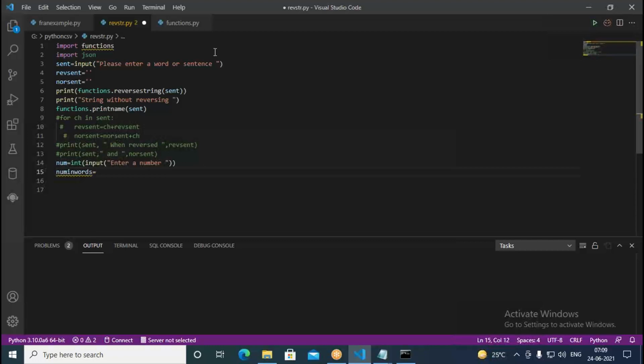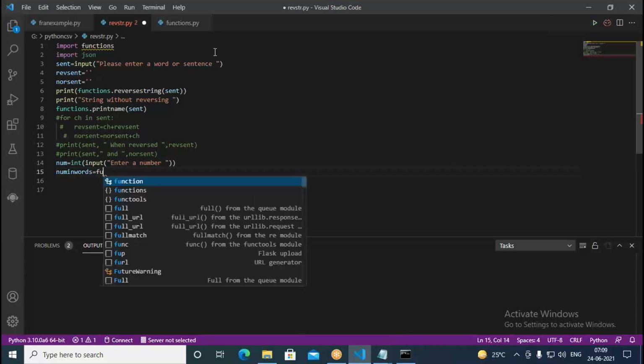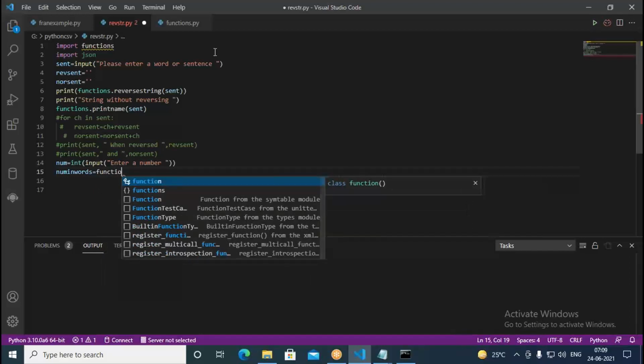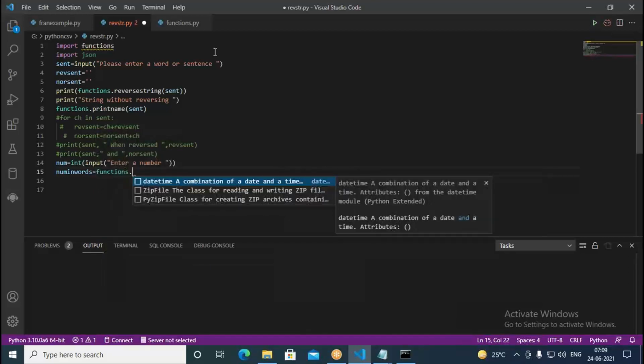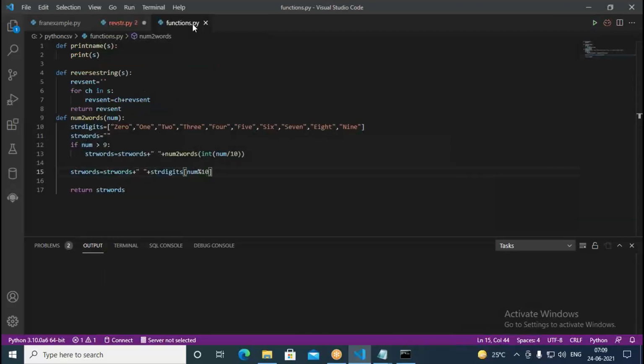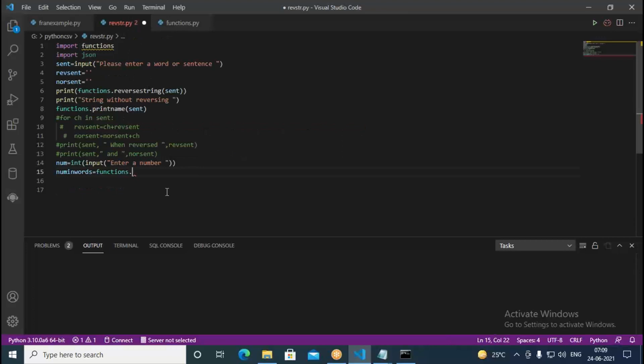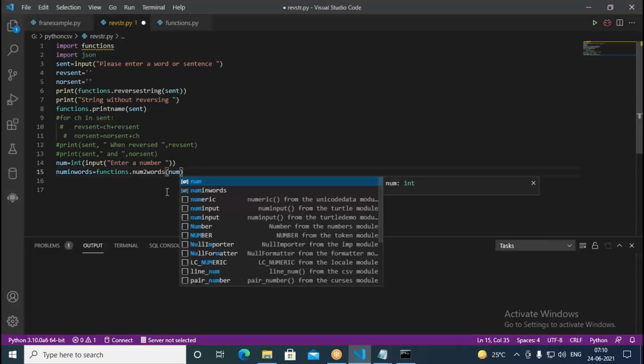This equal to, we have to use the module name, functions dot, and the function name we have is num2 words. Then in this, followed by here, we give num, whatever number we give.